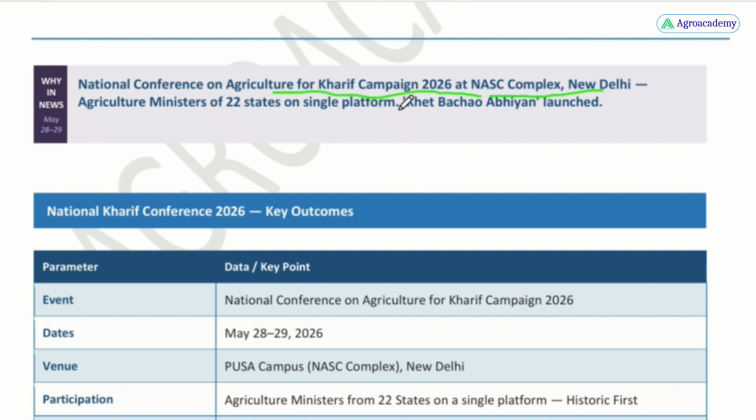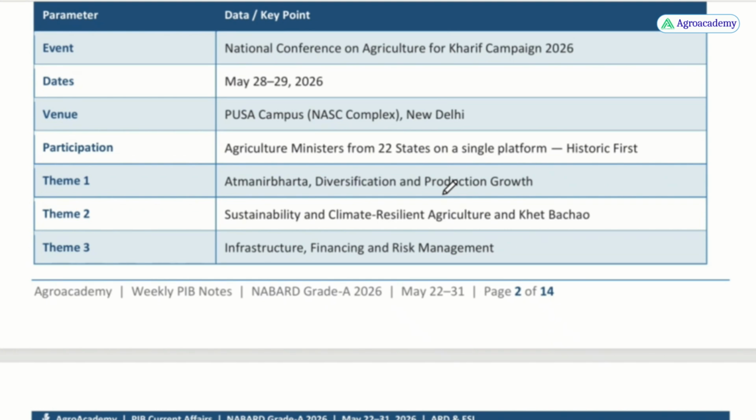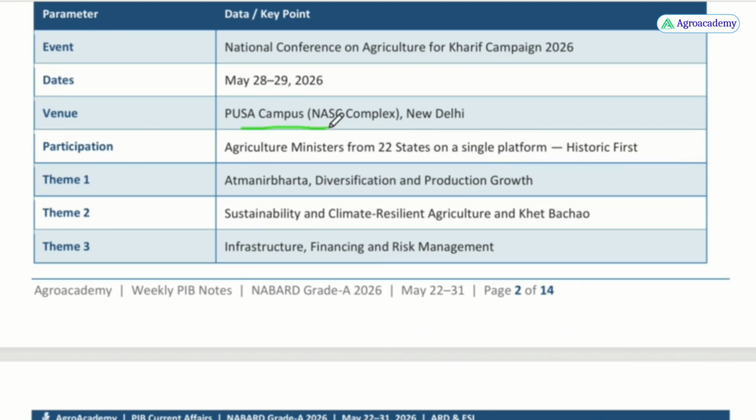And the Khet Bachao Abhiyan has been launched by the central government. NASC complex is in Pusa, New Delhi, and who has participated? Agriculture ministers from 22 states. This is a historical landmark because this has happened for the first time.